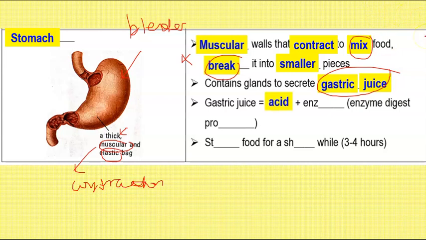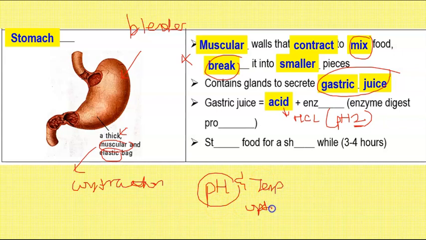So this gastric juice is actually made up of an acid, and this acid you learned before in chemistry is HCl, hydrochloric acid, and the pH, look at the pH, guys, it is actually pH 2. pH 2 is very, very, very acidic. Now you know that enzymes are affected by pH and temperature, right? And you know that every enzyme has an optimum, that means best pH, best temperature. In your body, for humans, the optimum temperature for enzymes is 37 degrees Celsius, because that's our body temperature.